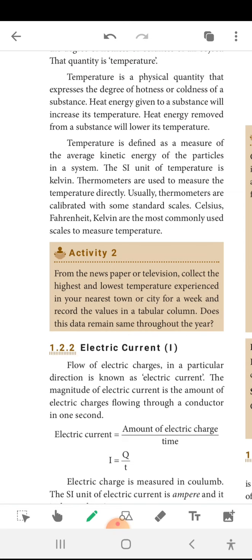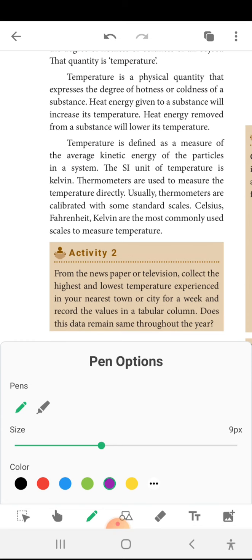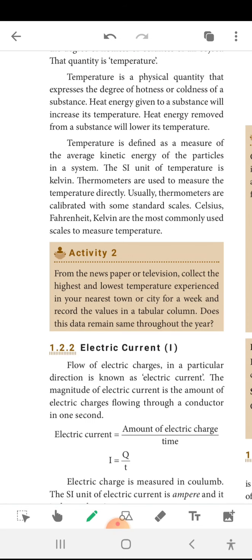What is an electric current? Flow of electrons through a conductor is called electricity. Flow of electric charges in a particular direction is called electric current. Once again I am saying this, what is an electric current? Flow of electric charges in a particular direction is called electric current. The magnitude of electric current is the amount of electric charge flowing through a conductor in 1 second.